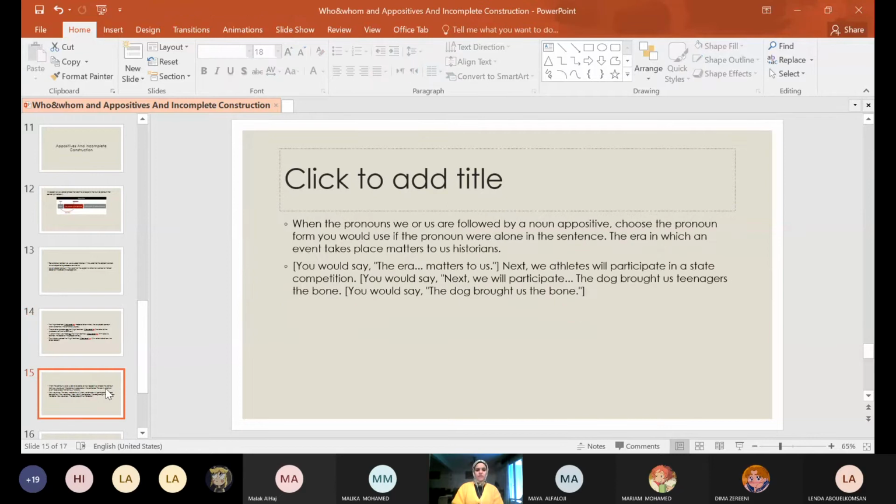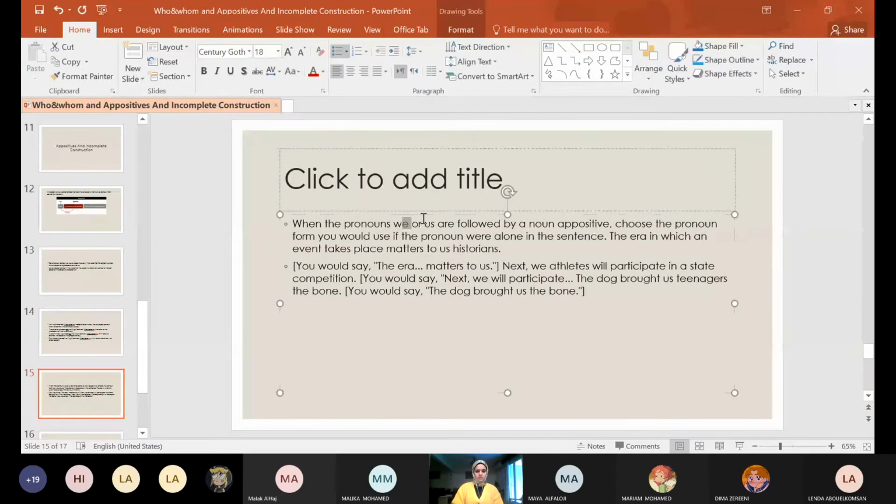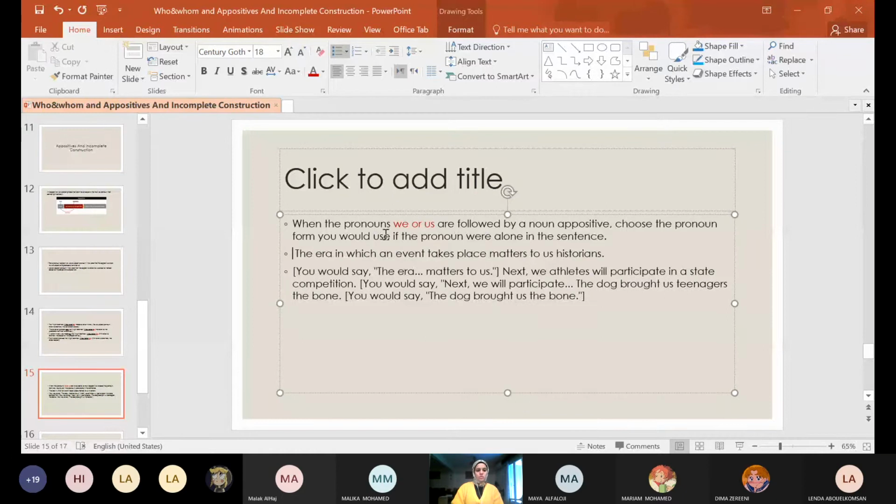Okay? When the pronouns we or us are followed by a noun appositive, choose the pronoun you would use if the pronoun were alone in the sentence.